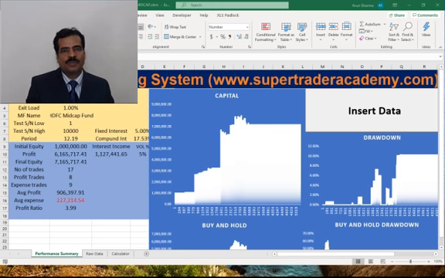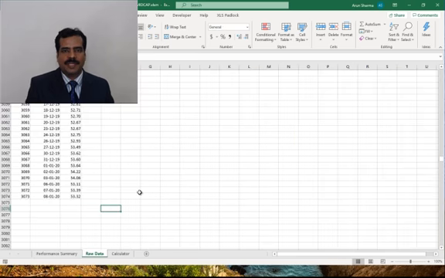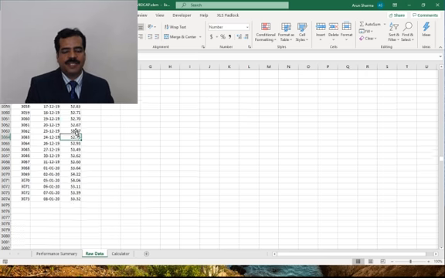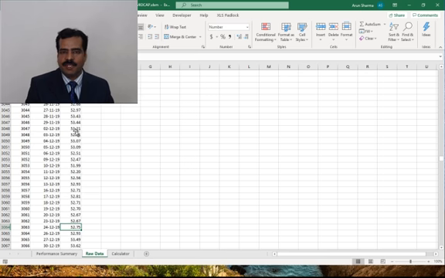This is the dashboard of our mutual fund timing system Excel sheet. We have a raw data page where we can enter the NAV information or the net asset value information every day. NAV information is like share price for the mutual fund. Here you can see we have added NAV information on everyday basis. It takes less than 2 minutes to enter this information. You need to do it once every day as per your convenience.